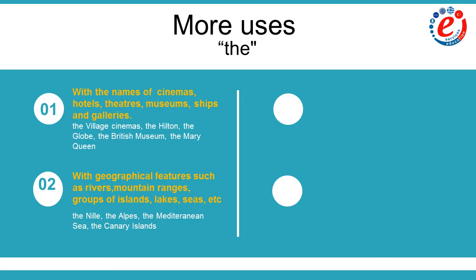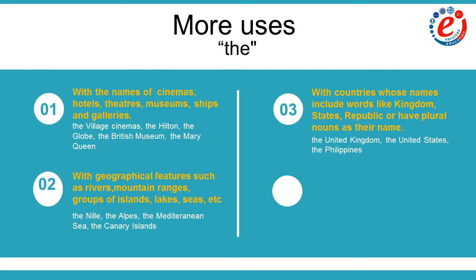Be careful, though, that in this case we must have groups of islands, groups of lakes, groups of seas. Let's move on to the third case. With countries whose names include words like kingdom, states, republic, or have plural nouns in their name, we have to use the. In this case, we have the United Kingdom, the United States, and the Philippines. Moreover, moving on to the fourth category, we use the with newspapers and magazines. We say the Times, the Observer, the Economist.